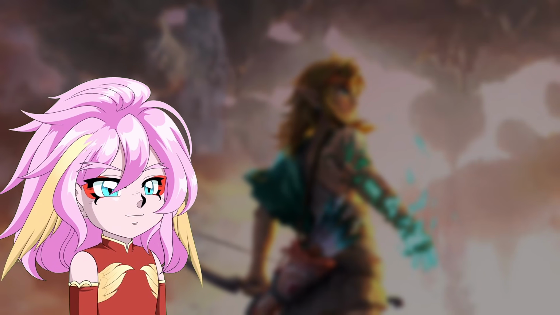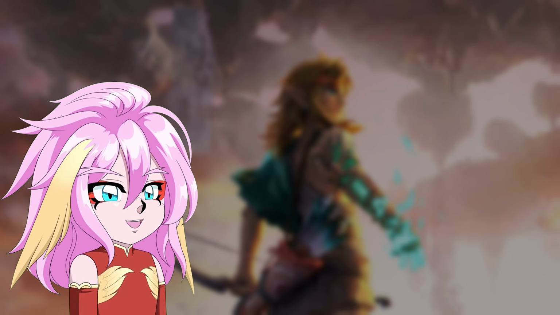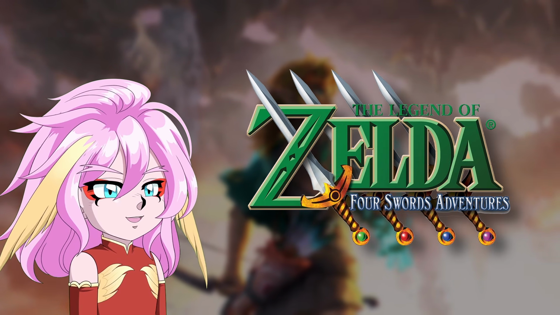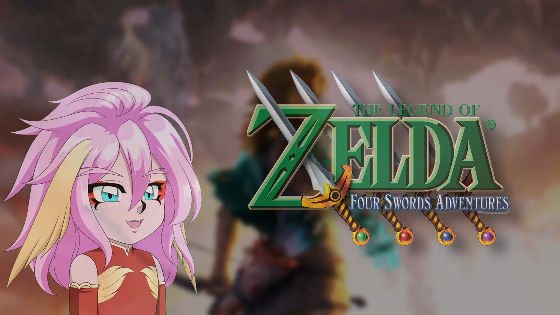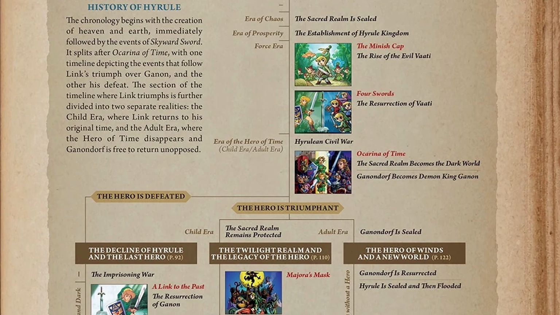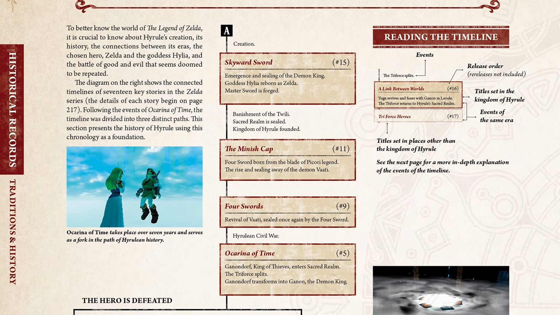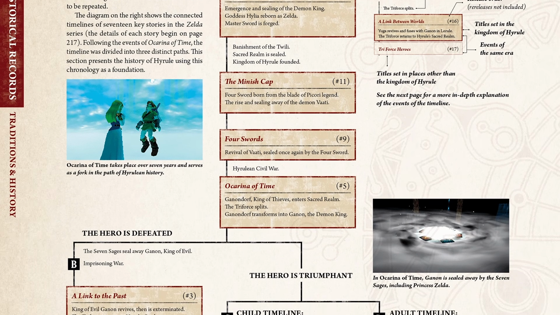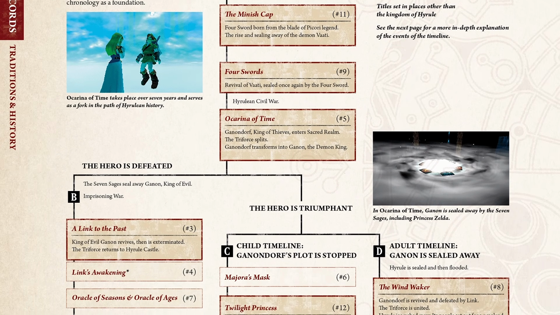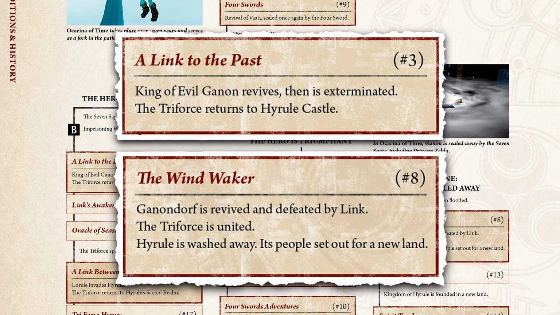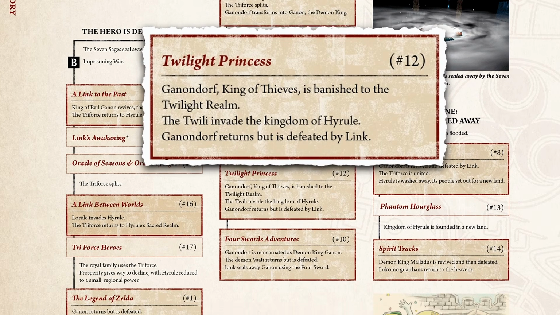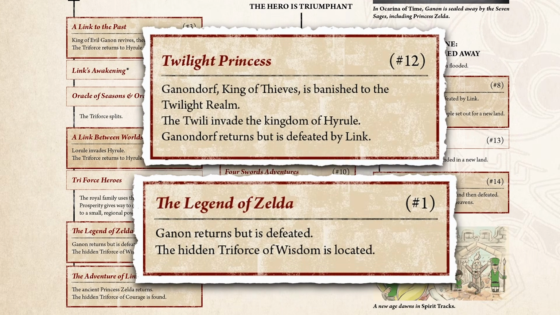But the timeline doesn't depict Ganondorf as reincarnating every time, as only his appearance in Four Swords Adventures is said to be a reincarnation. In the Hyrule Historia timeline, all other appearances say he's resurrected. In the updated timeline found in 2017's Hyrule Encyclopedia, resurrected is replaced with one of two other terms depending on the game. For A Link to the Past and Wind Waker, it's now said that he's revived, while in Twilight Princess and the original Legend of Zelda, it simply says he returns.